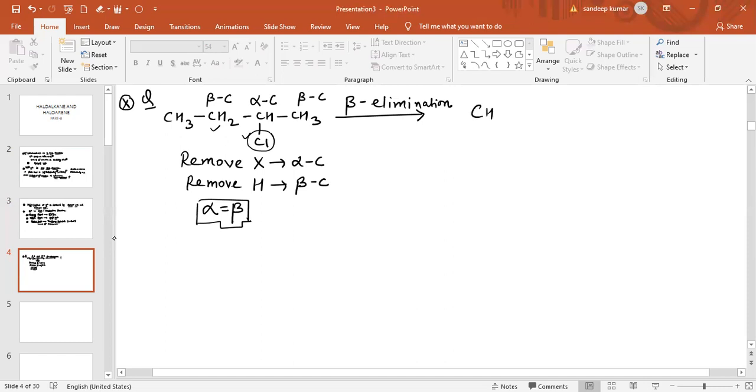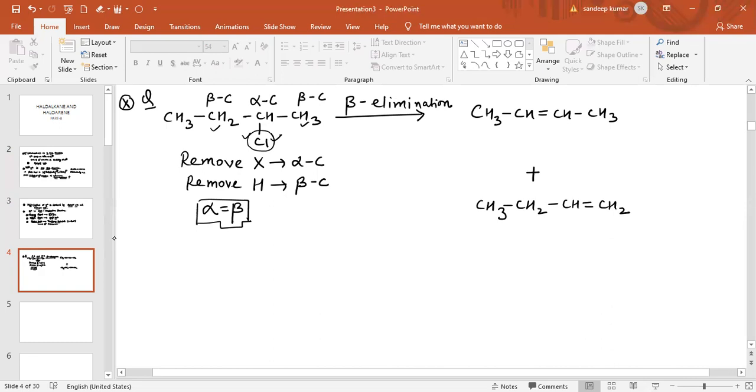One of the possibilities is when alpha and beta form a pi bond between these two carbon atoms, one of the products is this one. Now see another product. When we remove halogen from this carbon atom and hydrogen from this carbon atom, another product obtained is CH3, CH2, CH double bond CH2.